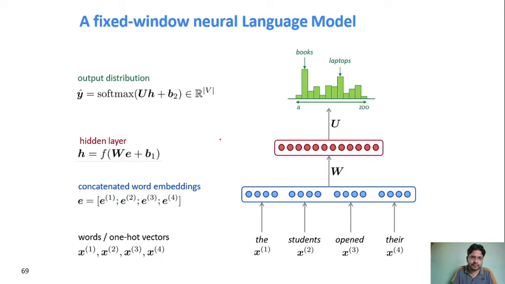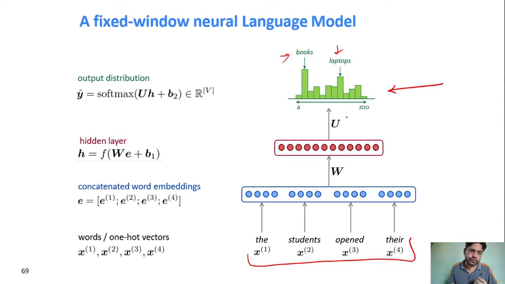Similar concept: we give 4 words as input, do the dot product with W, then the dot product with U, and give the probabilities of each word from the dictionary. Then it will give maximum probability to books, then the next probability may be laptop and many other things, right? So in that way you are trying to solve this with the help of a neural network.